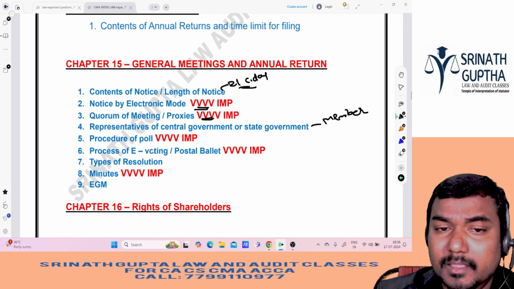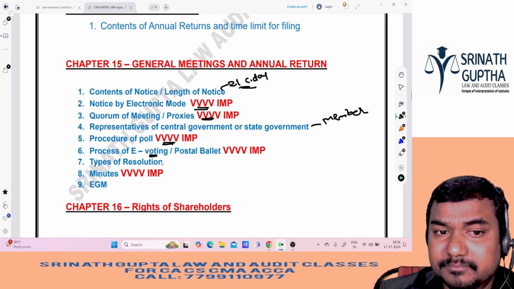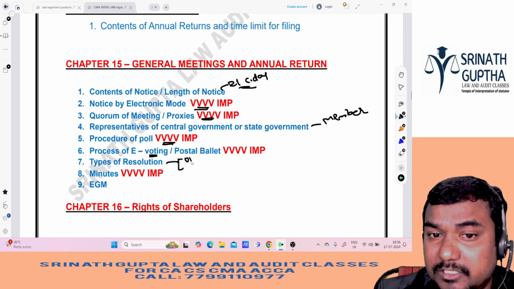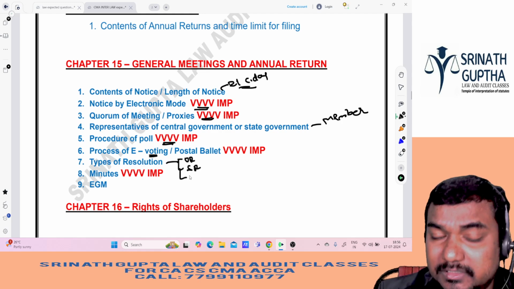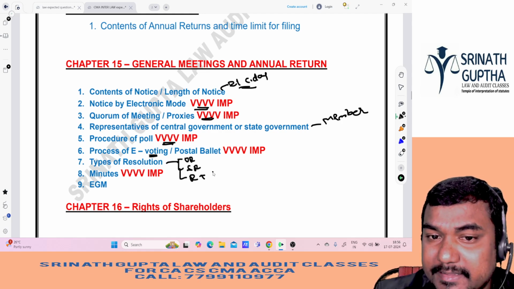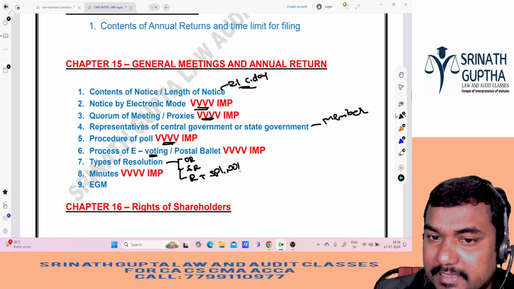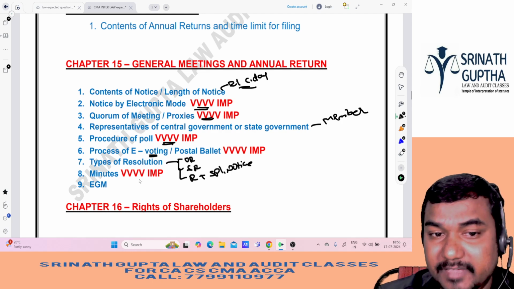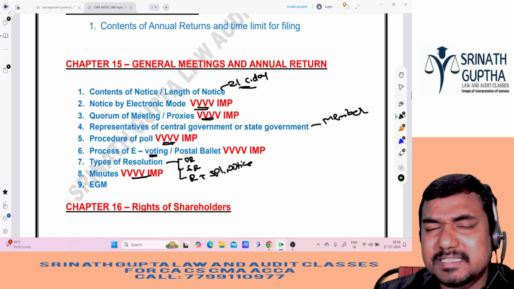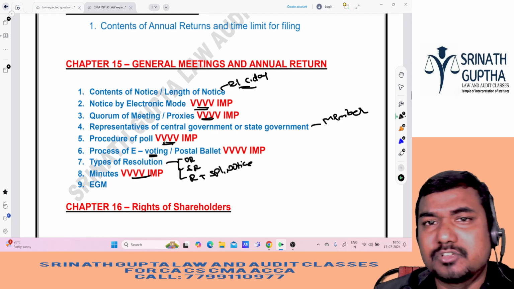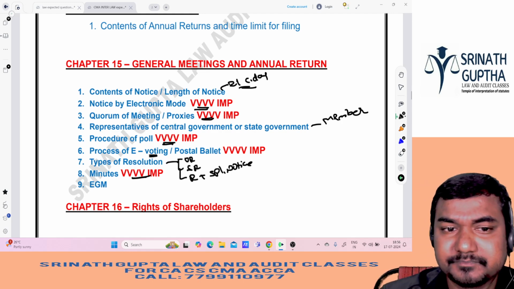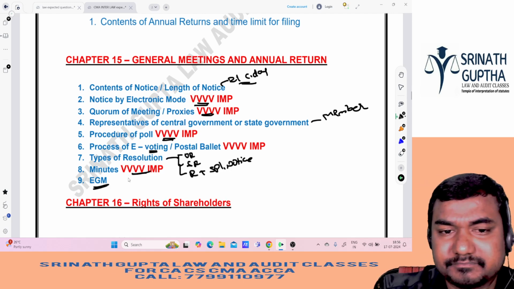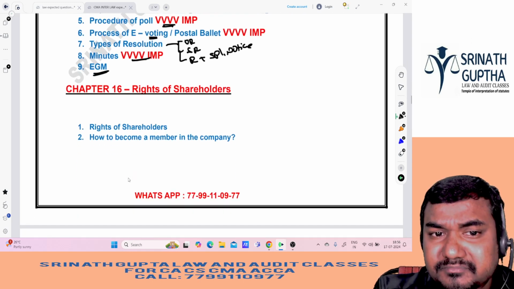in MCQ. Procedure for poll and e-voting, and types of resolutions, ordinary resolution and special resolution. And the last one is resolution requiring special notice. Out of these three, anything he can ask. Minutes are very very important from exam point of view. This analysis is based on the previous exam questions, sir, okay na. And extraordinary general meeting, less probability.